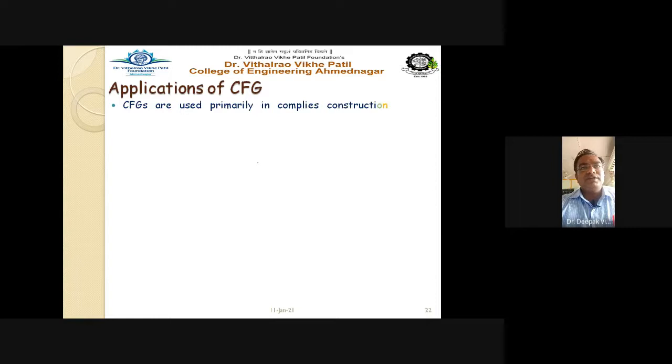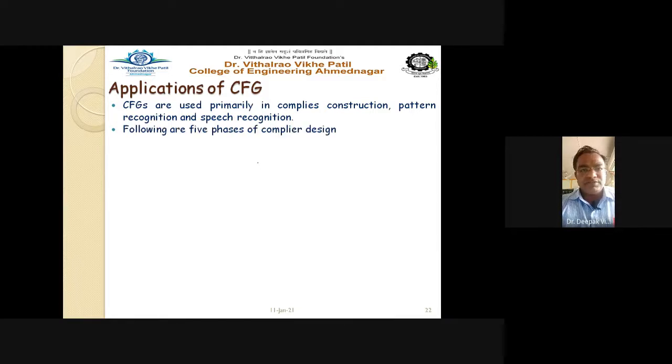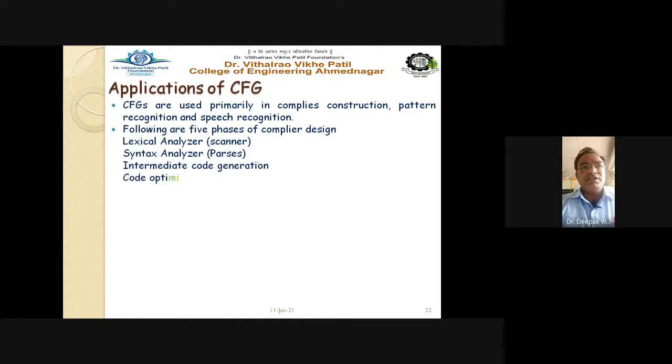Now coming to the next point, it is nothing but the application of the context free grammar. Let us see various applications of the context free grammar. CFGs are used primarily in compiler design, compiler construction, pattern recognition, and speech recognition. Following are the 5 phases of compiler design: lexical analyzer, syntax analyzer, intermediate code generation, code optimizer, and code generator. These are the 5 phases of the compiler design.